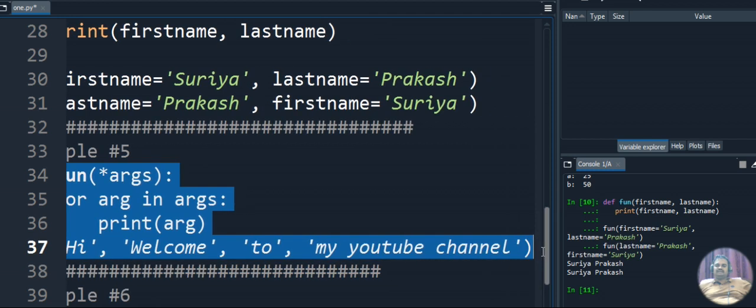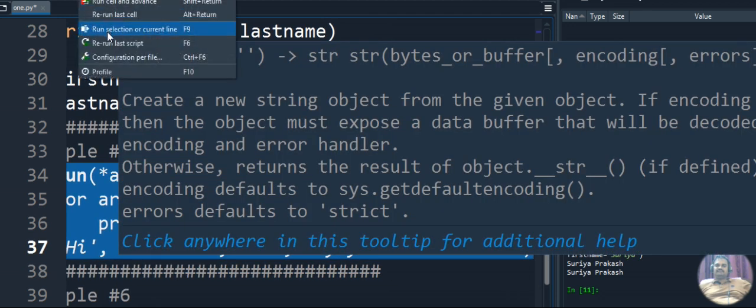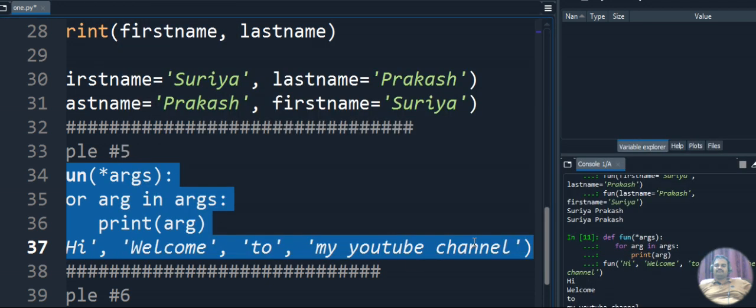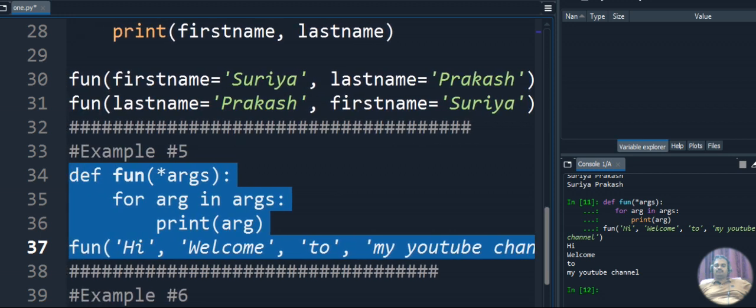You can see all the strings will be displayed one by one. You can see the output here. Hi will be displayed first, then welcome second, 2 third, and my YouTube channel fourth. This is the order in which it displays the output when we use a for loop to retrieve each and every value. So this is example 5.